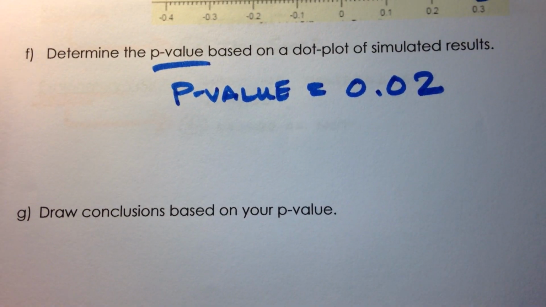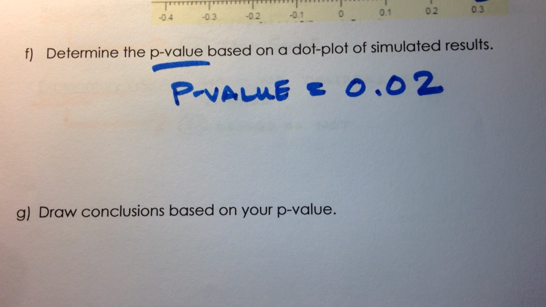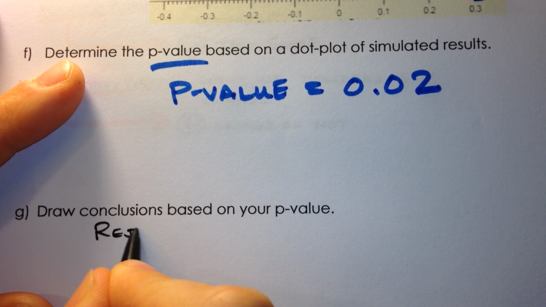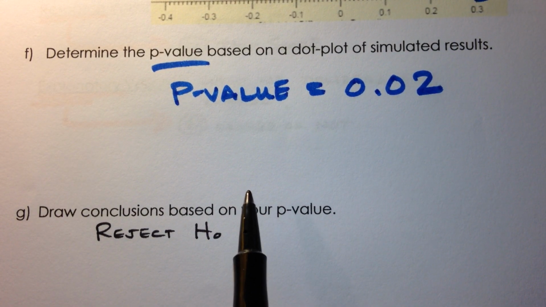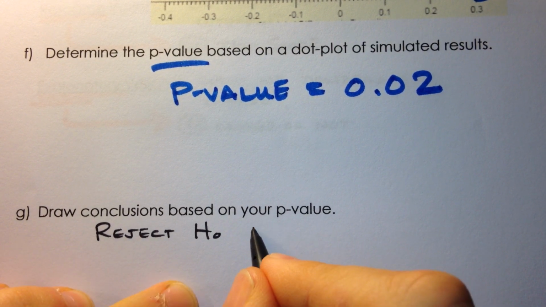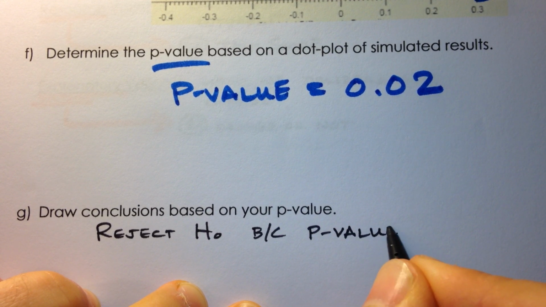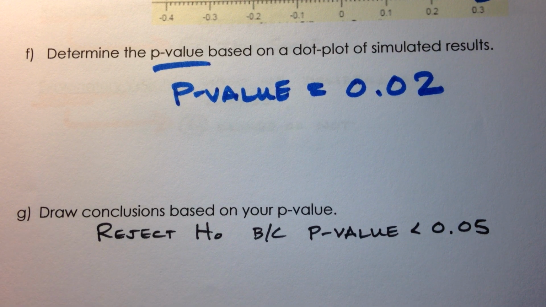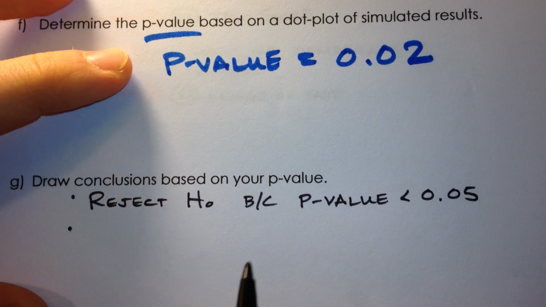Okay. Well, we know what we do with that. Here's the big moment, ladies and gentlemen. Let's draw our conclusions. Since the p-value is so small, we are going to reject the null hypothesis that distraction has no effect. I always want you to give a reason. Your reason is based on the p-value. So it's because our p-value is smaller than 5%. Okay.